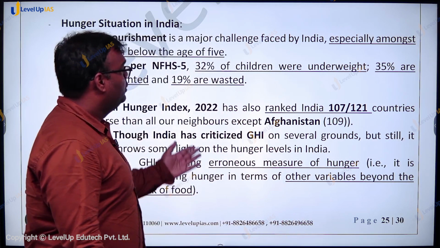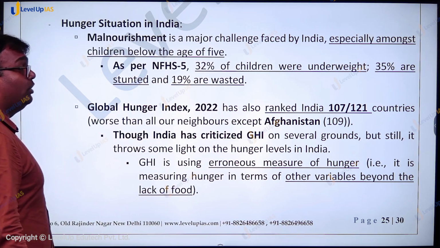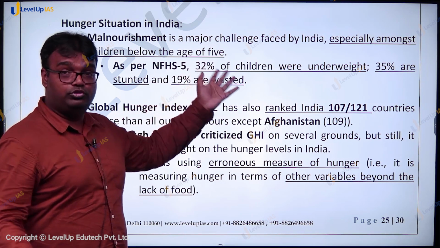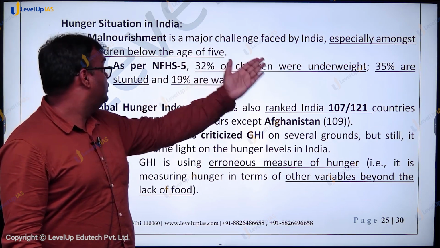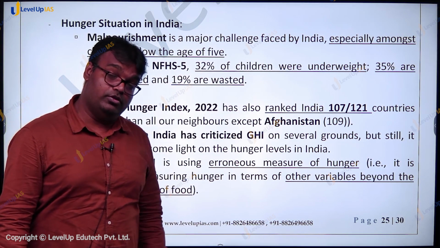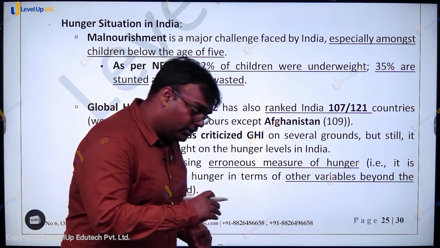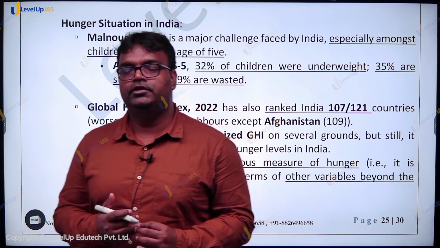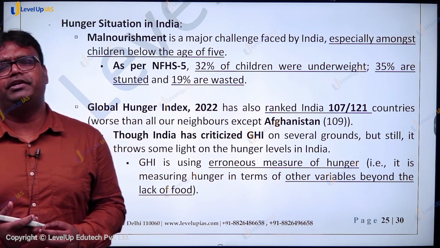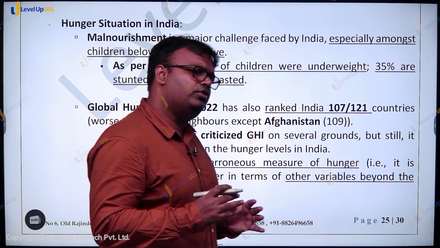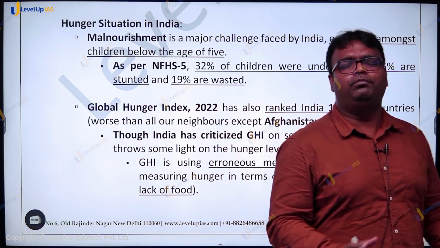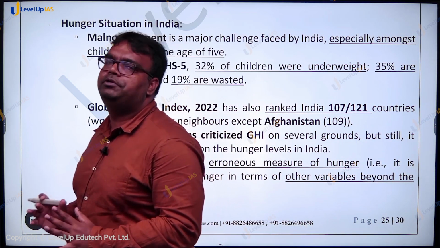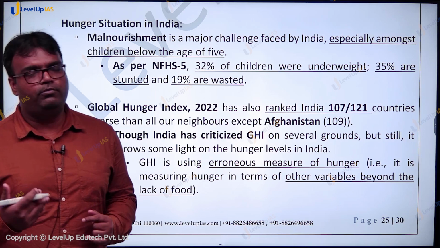So in India there are lots of children who are underweight, there are lots of children who are stunted. There are 32-35%, so almost 1/3 of India's children are underweight, they are stunted, and around 20% of India's children are also wasted. Then there's another form of malnourishment, which is obesity. A lot of Indian children are also becoming obese, and obesity is not only an Indian problem, it's a problem which is impacting every developing and developed country in the world. That's another form of malnourishment.